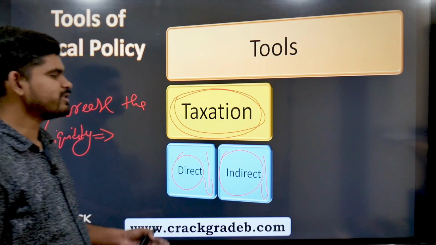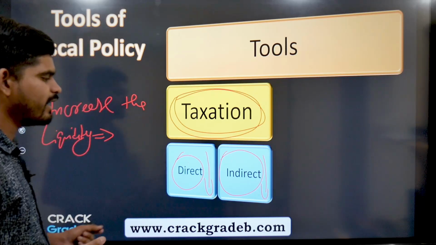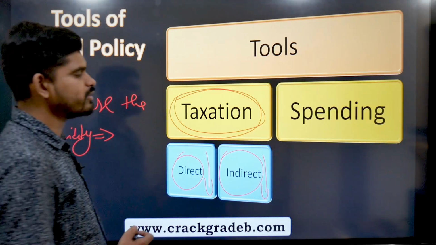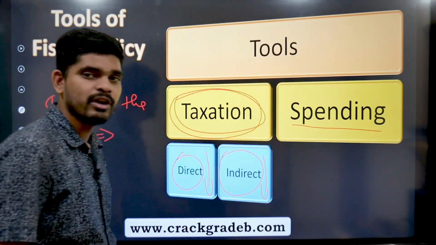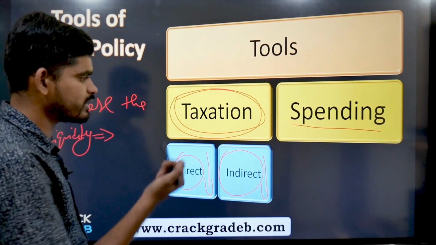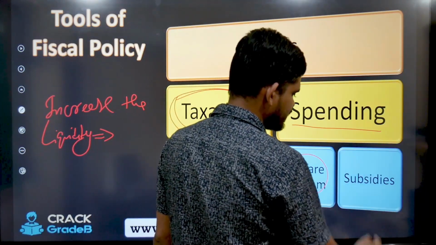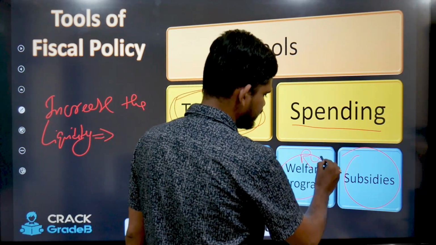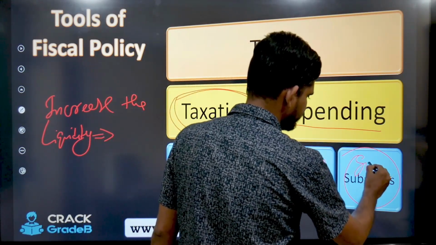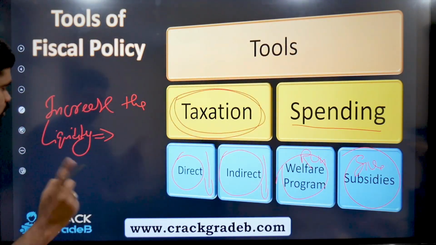So when they reduce the taxes, obviously people will have more money in their hands. And what should they do with the spending? If they want to increase the liquidity, they should run the welfare program, they should give subsidy. I hope this is clear.